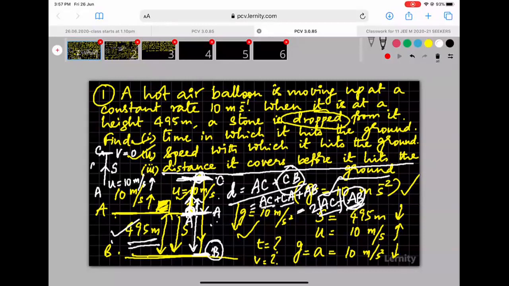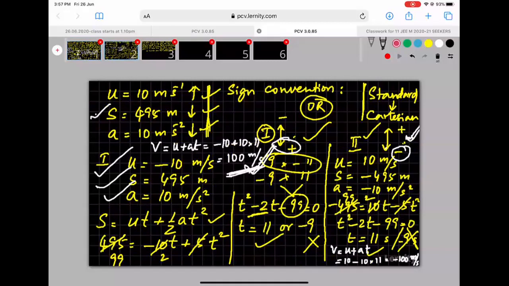We still know the value of A. A is 10 meters per second square downwards. So I know the value of U. I know the value of A. I know the value of V. I just have to calculate the displacement S. What equation can we use? Right? We can use V square minus U square equal to 2AS.